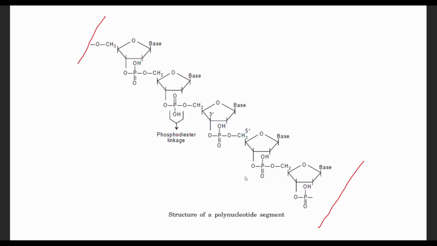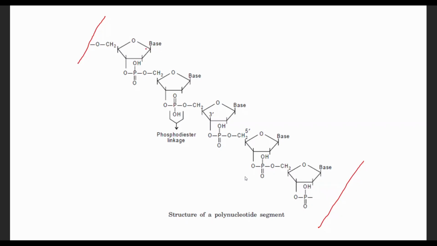Now let us see how this phosphodiester linkage is formed. The first nucleotide contains 3 components, as we have seen before. A nucleotide contains 3 things: nitrogen base, sugar, and phosphate. There is phosphate here attached at carbon number 5.